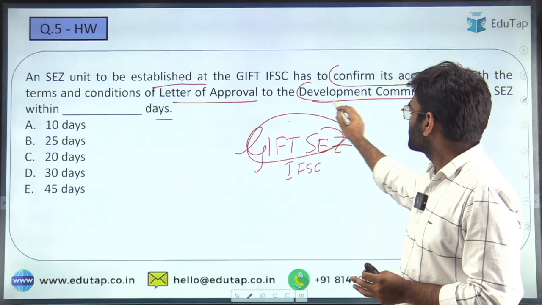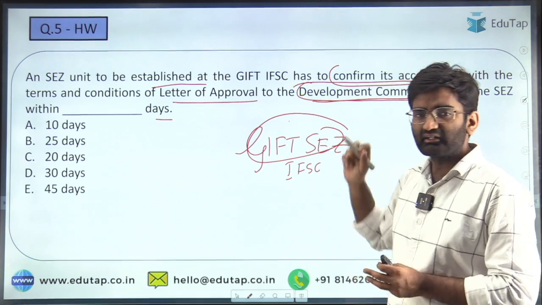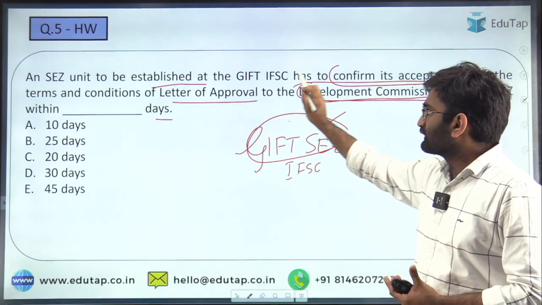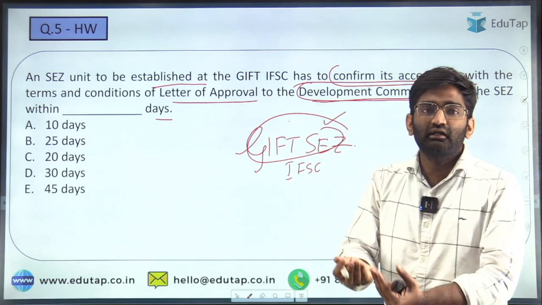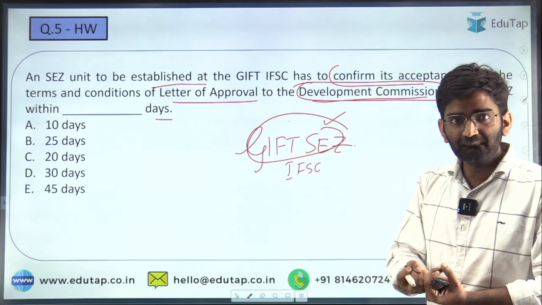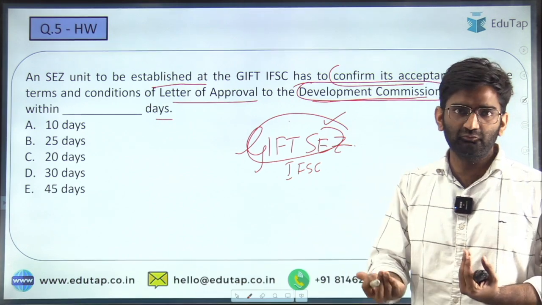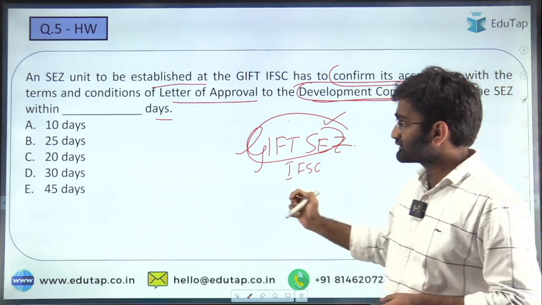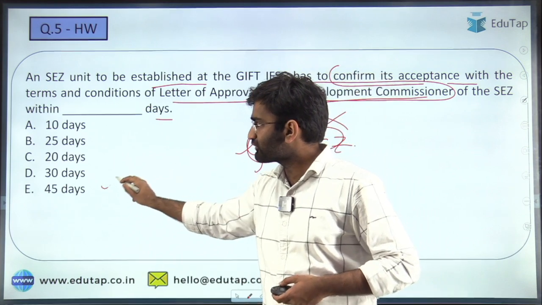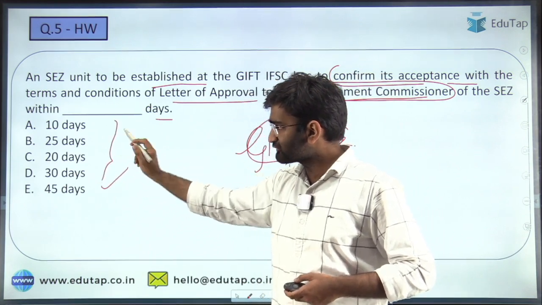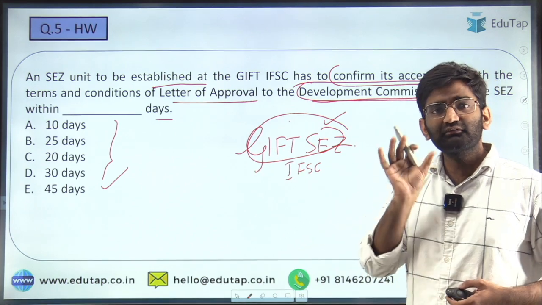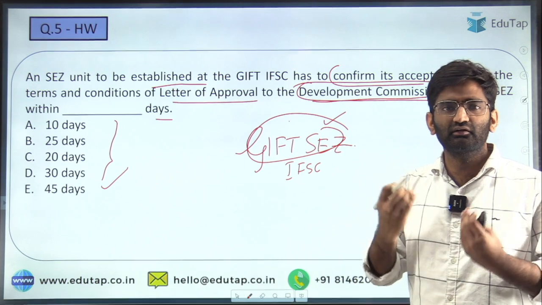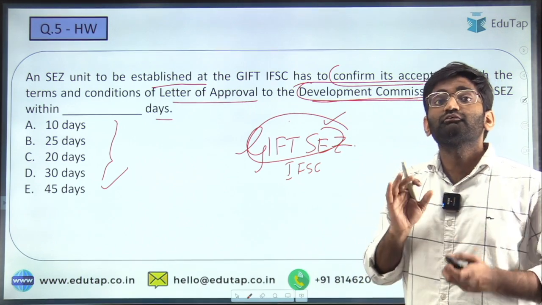That letter of approval is given by the Development Commissioner, who is, let's say, the head of approving these units in the SEZ. The letter of approval is given to this entity who wants to establish the unit there. The entity has to confirm its approval within a certain amount of time. And this is what we have discussed in the previous session. That time is actually 45 days. It is not 10, 25, 20 or 30, the time period within which this approval is to be provided, that yes, I'm okay with the letter of approval that the Development Commissioner has given. That time is 45 days.